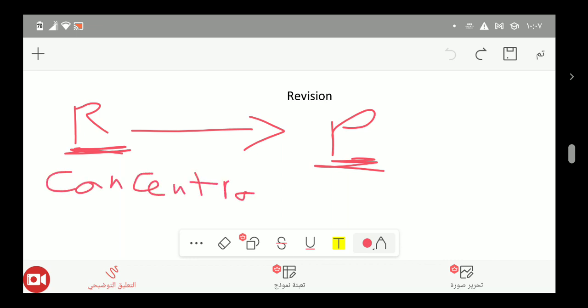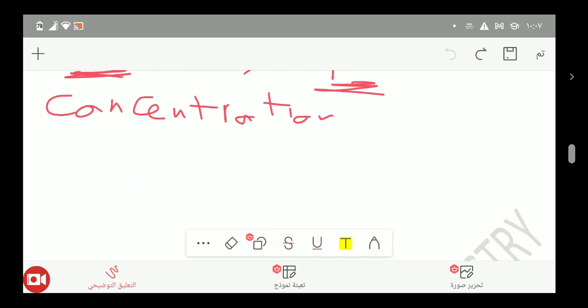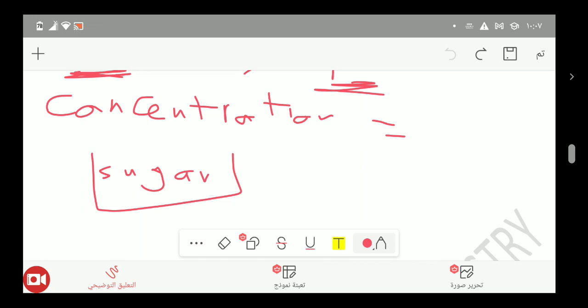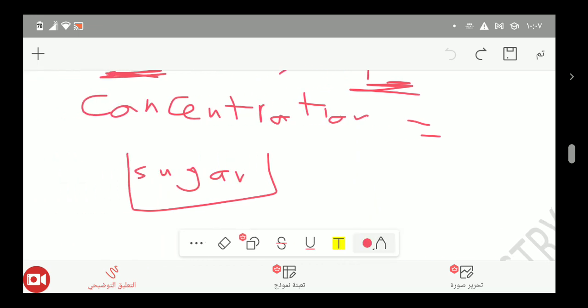So what does concentration mean? Concentration is simply a relation between the number of moles and the volume. Take the concentration of any substance. If you put sugar, for example, inside water, what about the concentration of sugar in water?